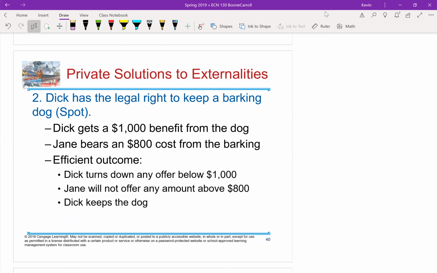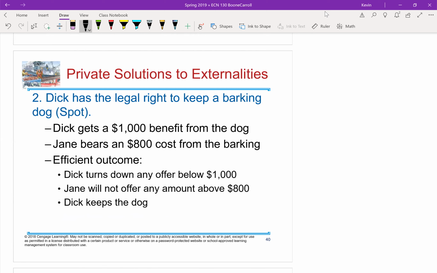In the second scenario, Dick again has the right to keep the dog. But in this case, Dick has a larger advantage. Dick benefits from having the dog more than Jane would benefit from quiet. So Dick will not accept any offer below $1,000 to get rid of the dog, but Jane won't pay anything more than $800 for her quiet. So we'll see that Dick gets to keep his dog because Jane can't pay him enough to get rid of Spot.